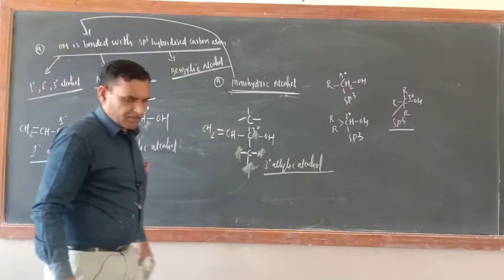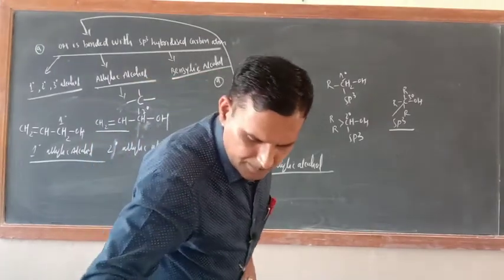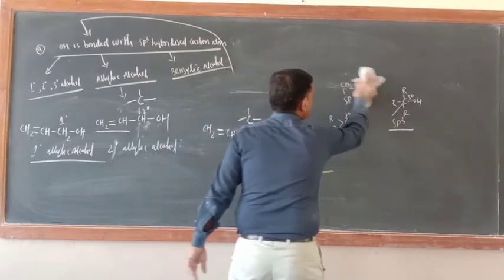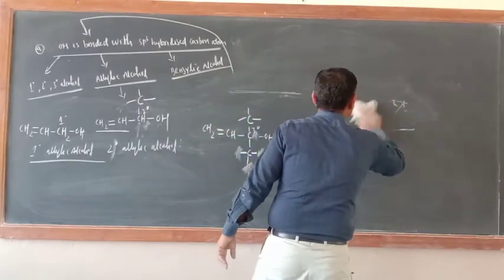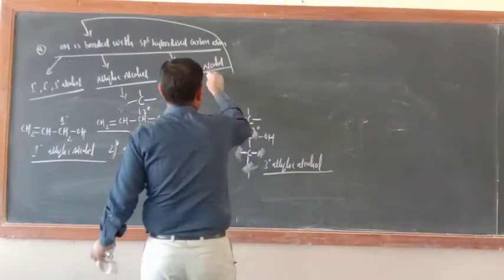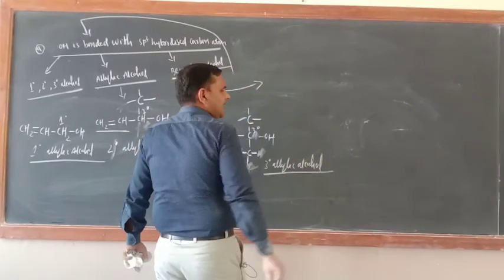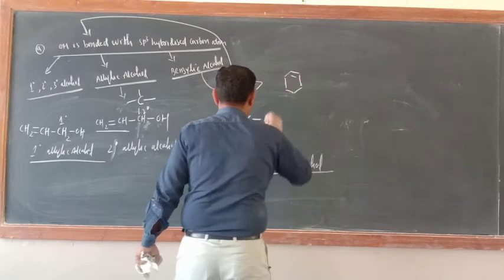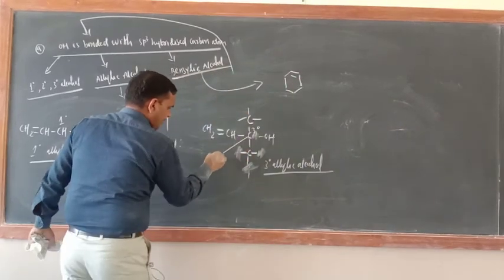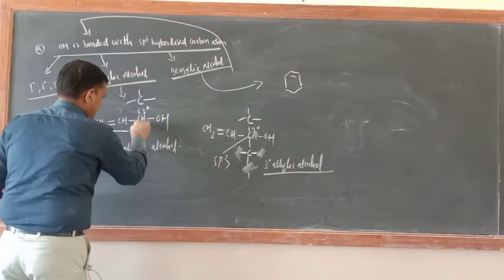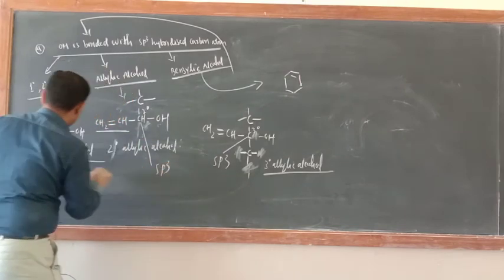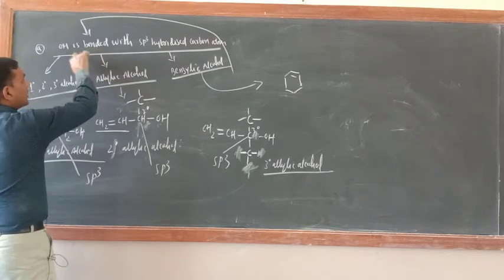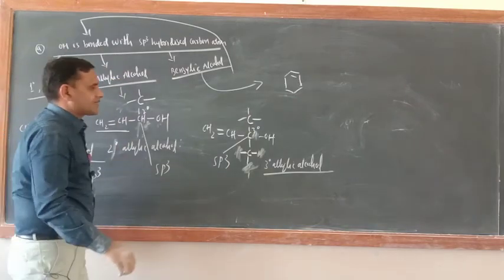Okay, next one is benzylic. In benzylic what is there? Now I will explain this side only. Benzylic means OH is, one more thing is there. This carbon atom, in all the 3 cases, is sp3 only. So that is why allylic alcohol also comes under this classification only.